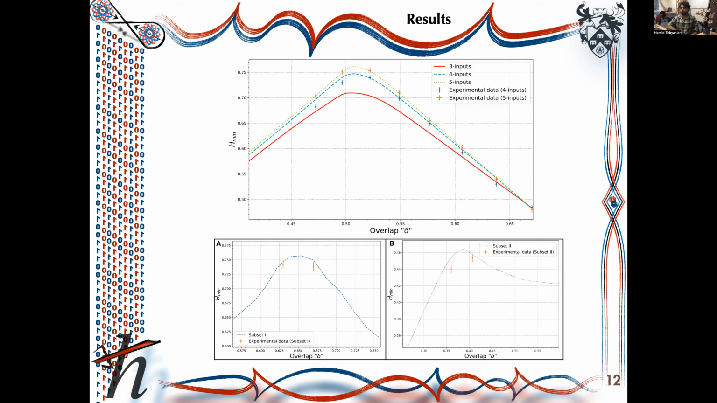Here you can see the conditional min-entropy as a function of overlap for different numbers of inputs in the first figure. We have 3, 4, and 5 inputs. These are theoretical predictions, and the dots show the experimental results, which are in great agreement with the theoretical predictions. Here you can also see subset 1 and subset 2 for the case of 4 inputs, and again, the experimental results are in great agreement with the theoretical prediction.